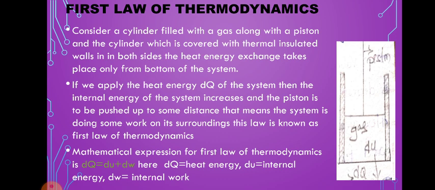So the mathematical expression for the first law of thermodynamics is dq is equal to du plus dw. Here dq is the heat energy, du is the internal energy, and dw is the external work. So this is the first law of thermodynamics. Therefore the mathematical expression for the first law of thermodynamics is dq is equal to du plus dw.